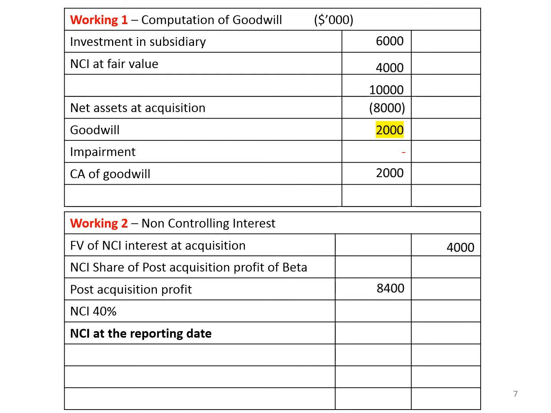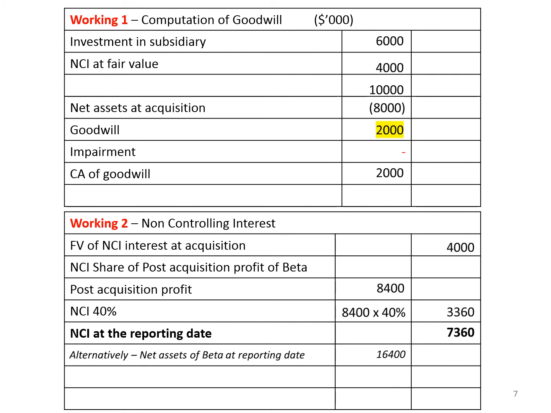We identified in the previous slide Beta's post-acquisition profit 8,400. From this we should take NCI percentage 40%. Accordingly, it is 3,360. So non-controlling interest as of the reporting date is accordingly 7,360.